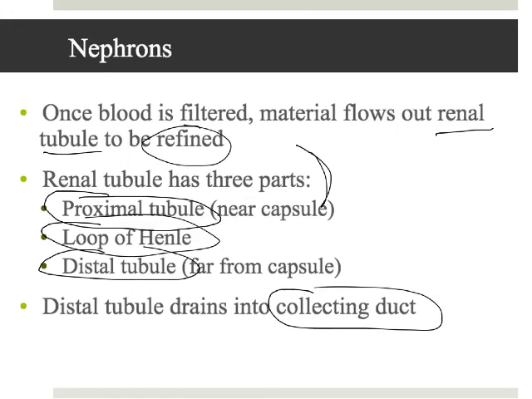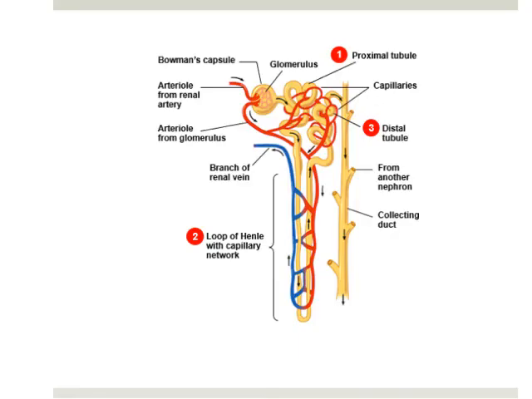So let's look at a picture here. Okay, so here's the blood coming into the kidney to be filtered. You can see all those little blood vessels in there, that little net, that's the glomerulus. We're going to pull all of the filtrate out of the blood, and it's going to enter the Bowman's capsule. Okay, and once it does that, it's going to move to the renal tubule to be filtered. So here's the proximal tubule, the first part of the renal tubule. Here's the loop of Henle, and here's the distal tubule.